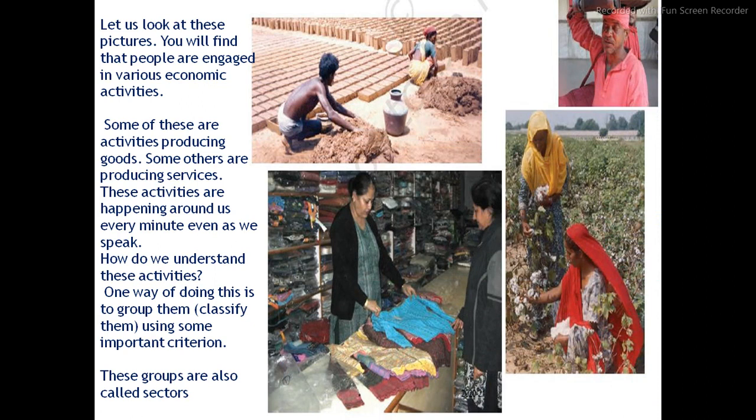By seeing this photograph, all the cadets, you are understanding that the people here are working in different sectors, right? You can observe in this first photograph, bricks making. Here one coolie is carrying luggage from one place to another. Here the women in the agriculture field are harvesting cotton. Here the woman is selling clothes, right? So let us look at these pictures and you will find that the people are engaged in various activities.